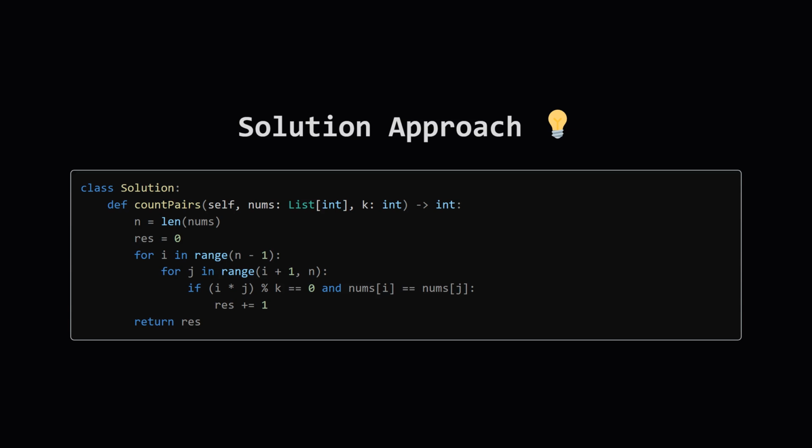It iterates through all possible pairs, i, j, where i is less than j. For each pair, it checks if the 2 conditions are met, nums[i] equals nums[j], and the product i times j modulo k is 0. This directly implements the problem statement, achieving O(n squared) time complexity, and O(1) space complexity.